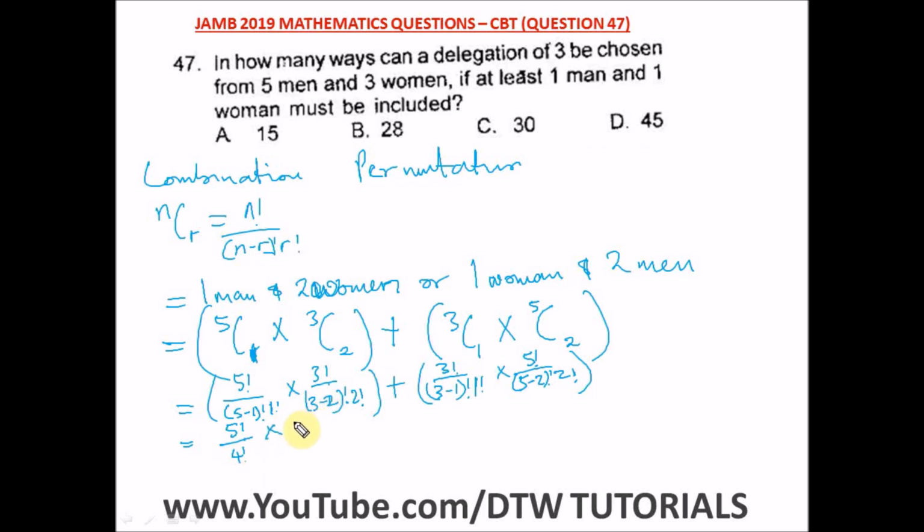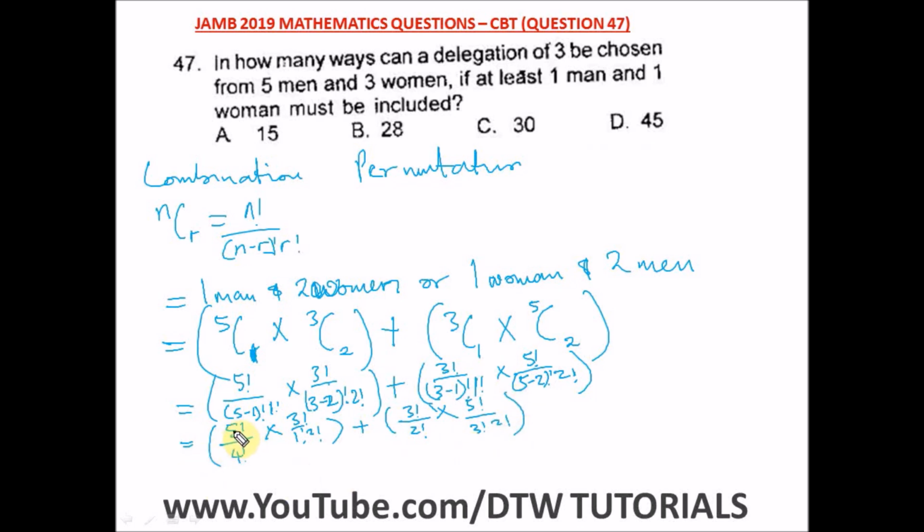So here we have times 3 factorial divided by what is 3 minus 2, that will give us what? A 1 factorial 2 factorial. Alright, close this bracket, plus we have a 3 factorial divided by 3 minus 1 will give us a 2 factorial. Let us leave that 1 here, times 5 factorial divided by 5 minus 2, that was 3 factorial, 2 factorial. So here let's cancel out.